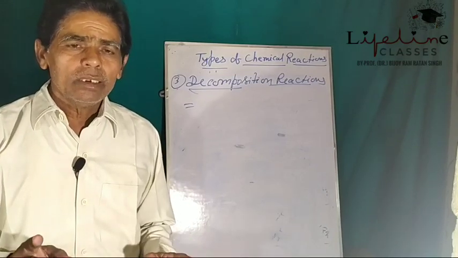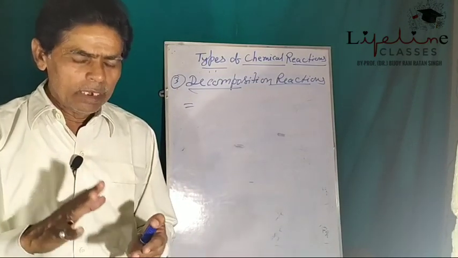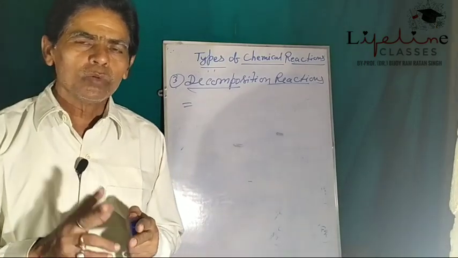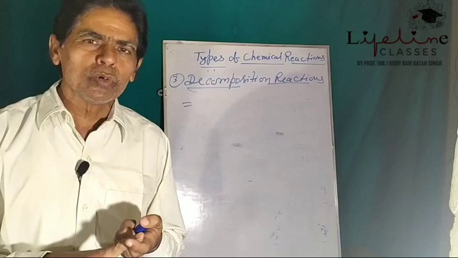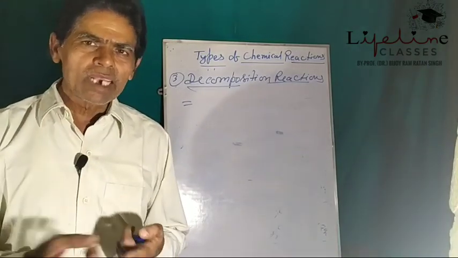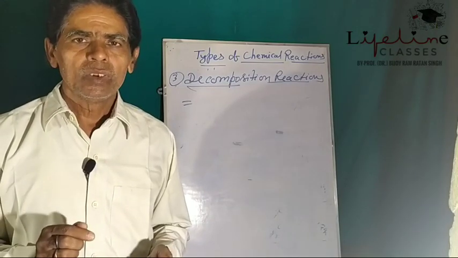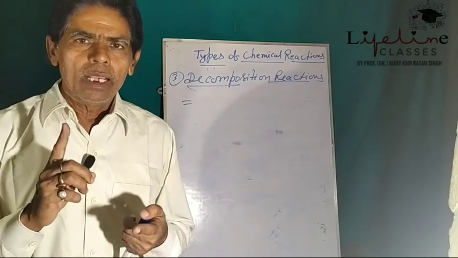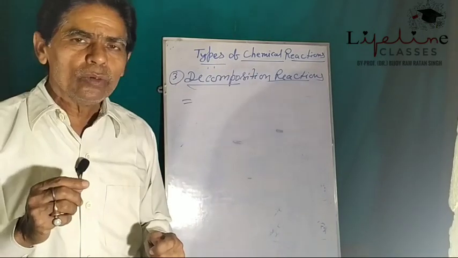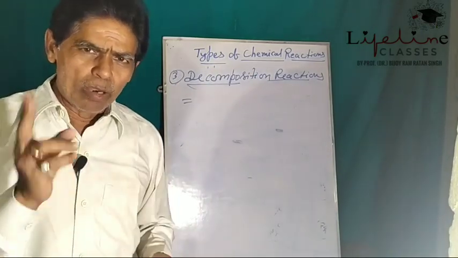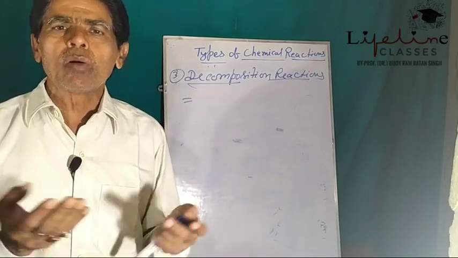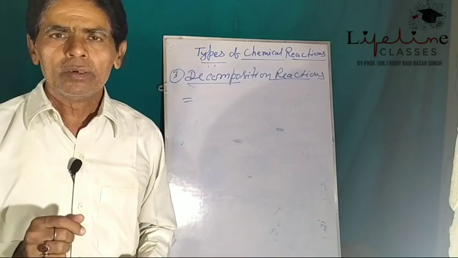You have already understood that in a combination reaction, two chemical substances react together to form a single product. In contrast to this, during the decomposition reaction, a single compound gets decomposed into two or more simpler substances.